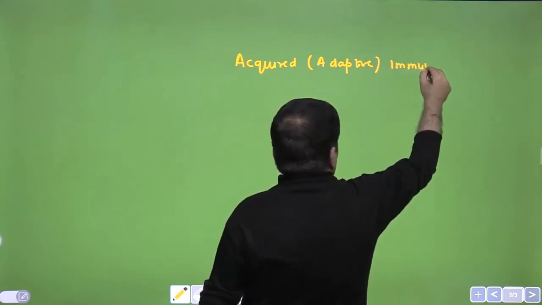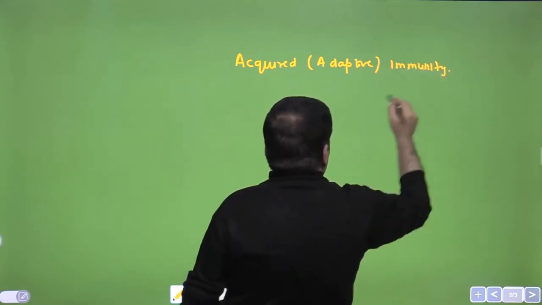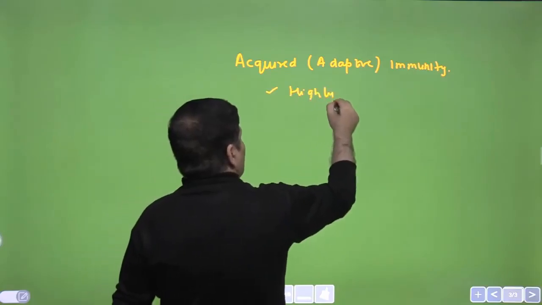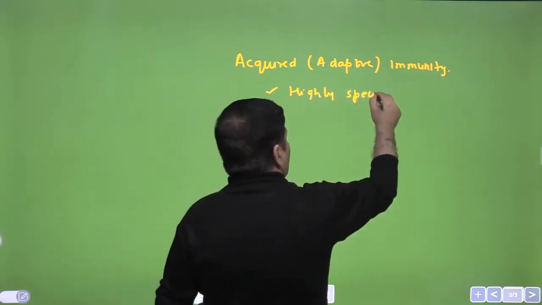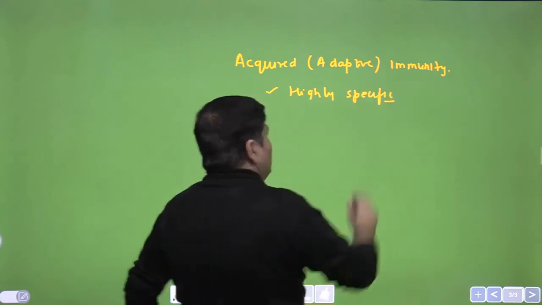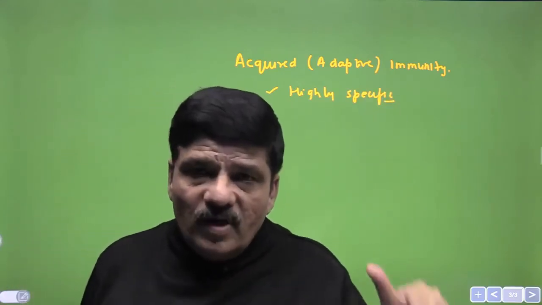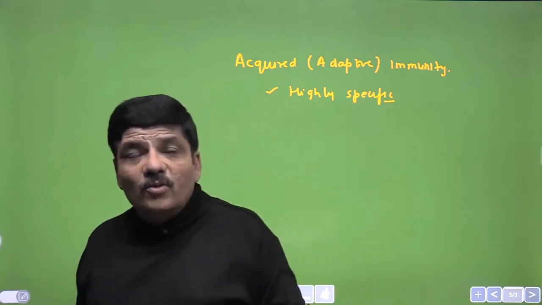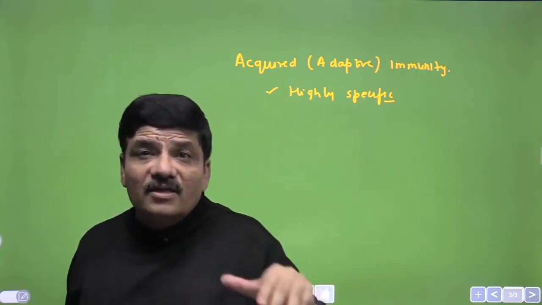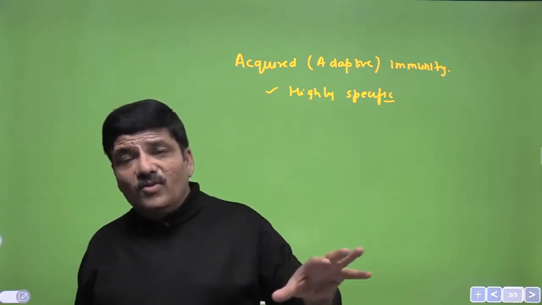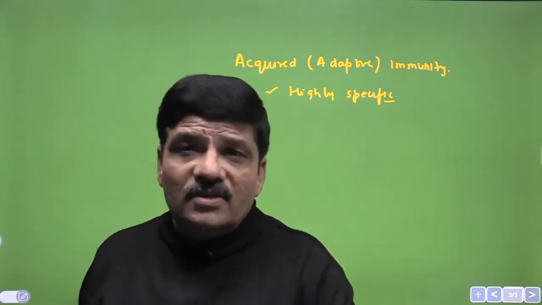This immune response, unlike the innate immune response, is highly specific. This is a very, very important thing. The response against Mycobacterium tuberculosis will be specific to Mycobacterium tuberculosis. It will not work even against Mycobacterium leprae. Mycobacterium tuberculosis causes tuberculosis, Mycobacterium leprae causes leprosy.